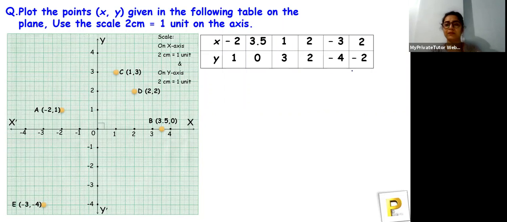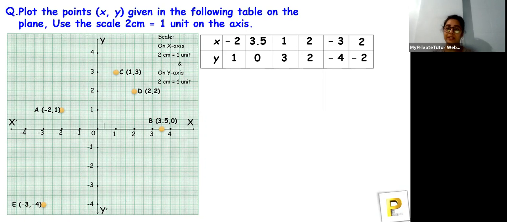Let E be the point of intersection of (-3, -4). Okay, tell me for the last one what quadrant it lies in. That is (2, -2). Come on, guys, you can tell me the answer.